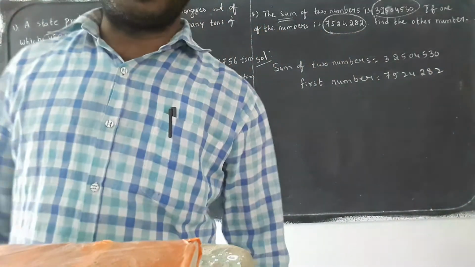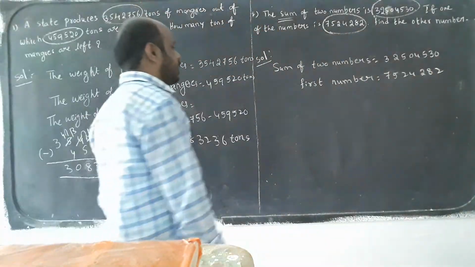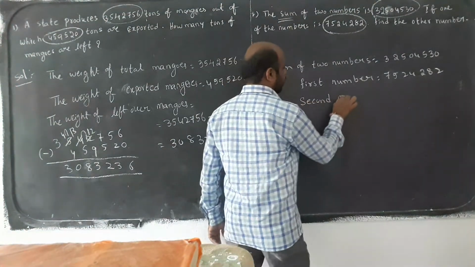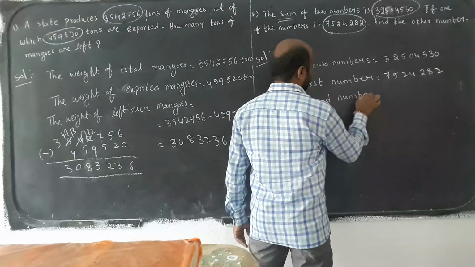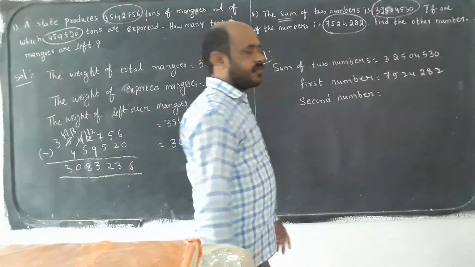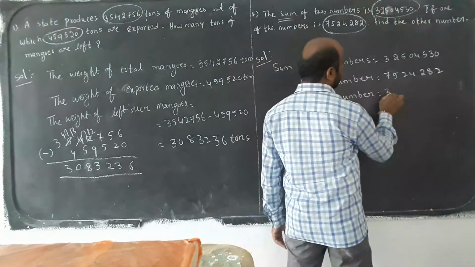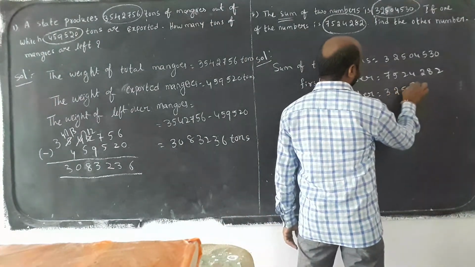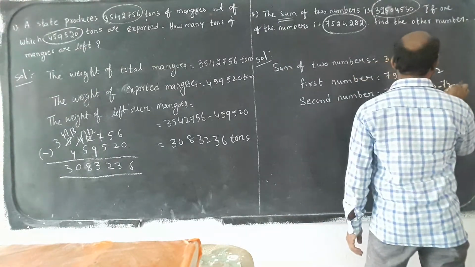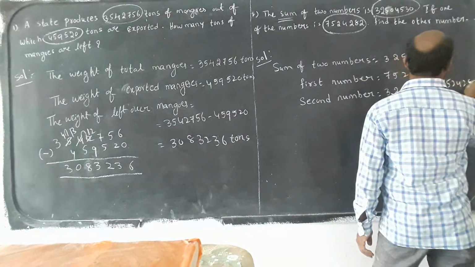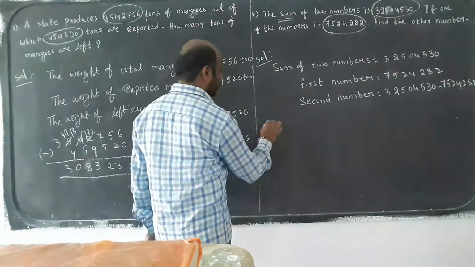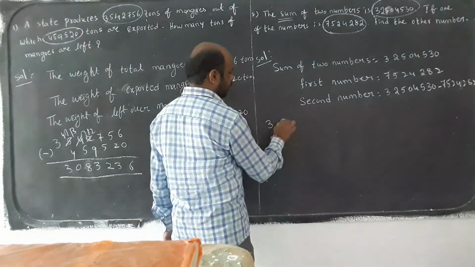Now what is being asked? The other number, meaning the second number. Second number is equal to the sum of two numbers minus the first number. The sum of two numbers is 3 crores 25 lakhs 4,530 minus 75 lakhs 24,282. Okay, then we will do the subtraction and we will get the second number.